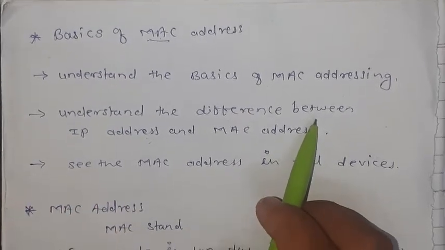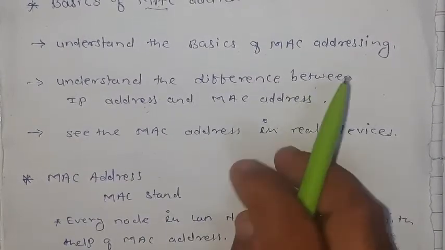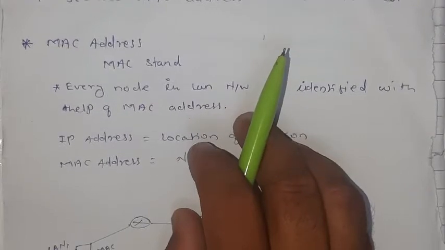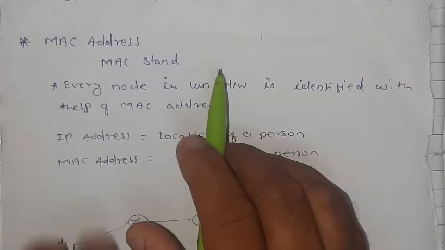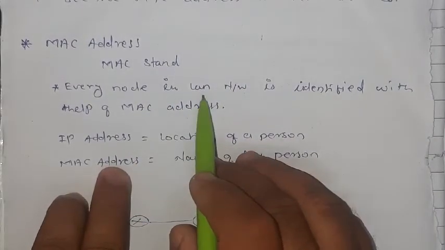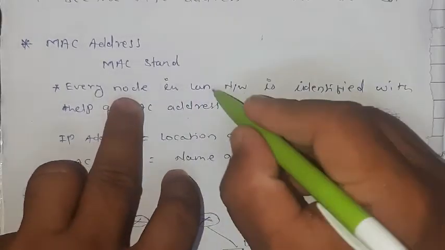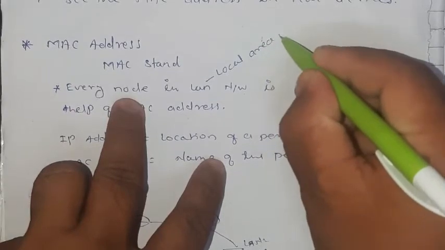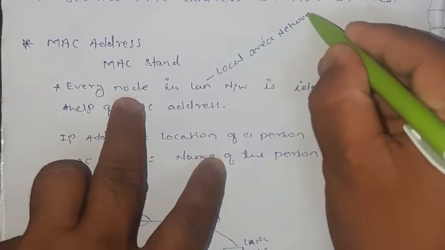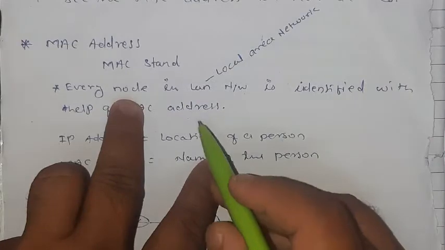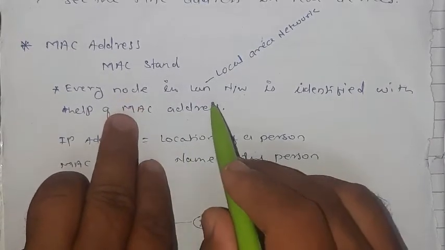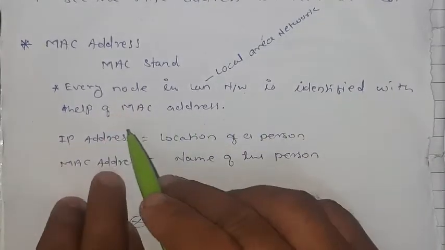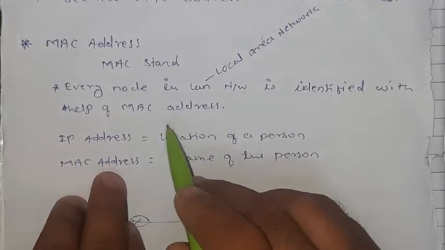So here, MAC stands for Media Access Control. As I told you, every node in a LAN, meaning local area network, is identified with the help of a MAC address.